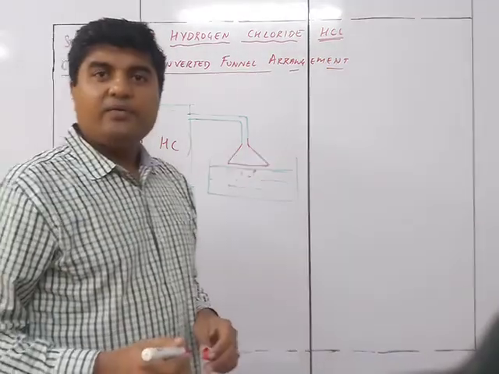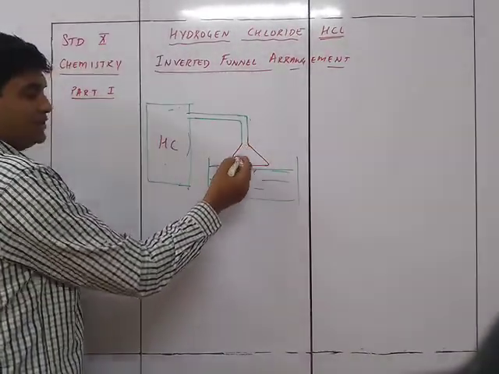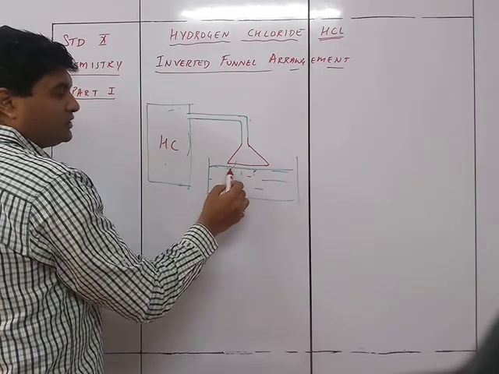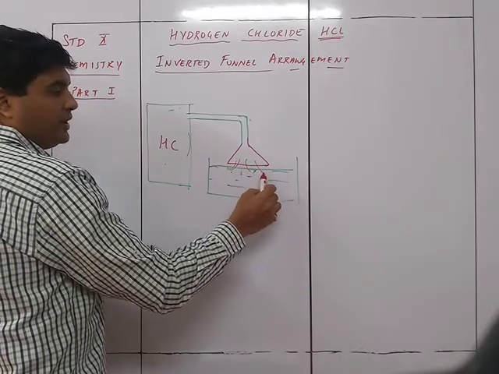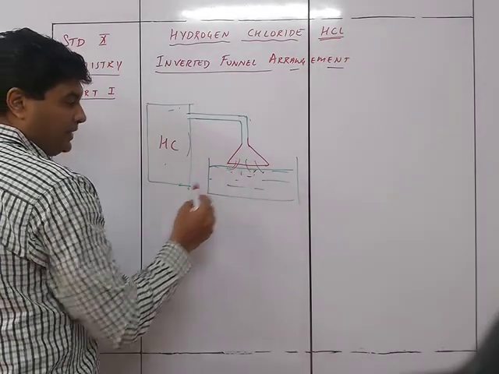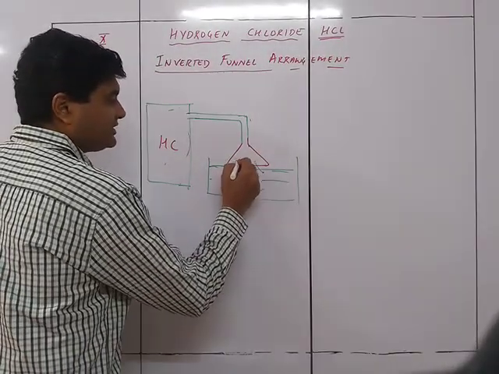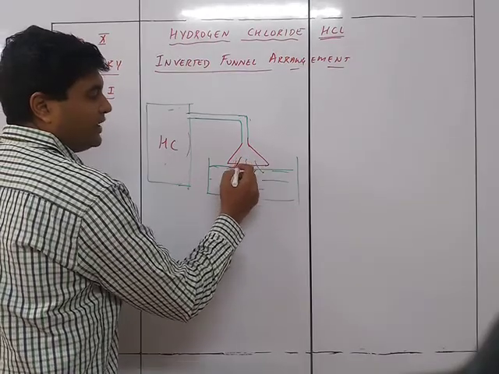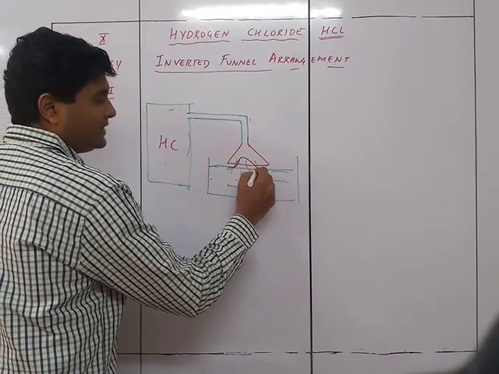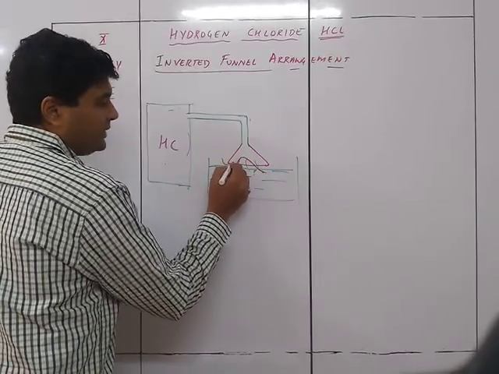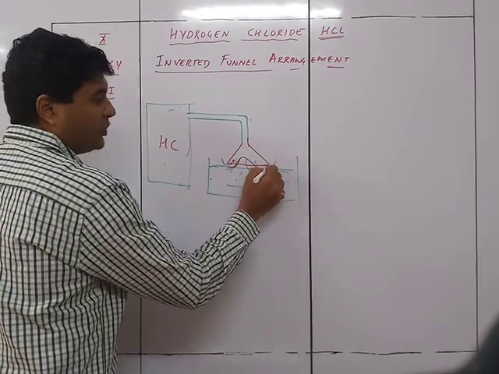Okay, we are going to put an inverted funnel like this. So what happens? The gas is going to come here, get mixed over here. The water will try to go inside, but the area over here is very large, so it is just going to be like this. Because from here there will be an interruption of the air which is going to go inside,